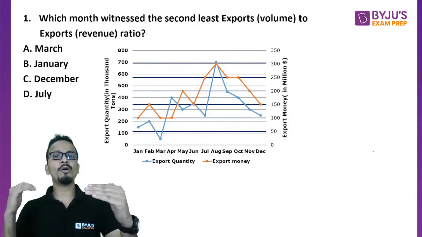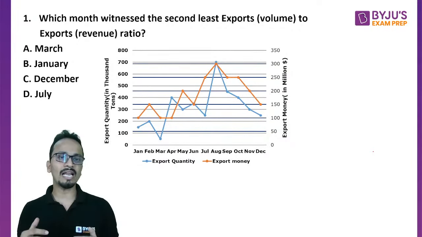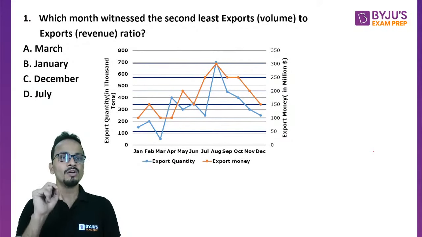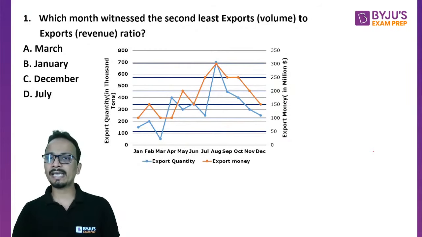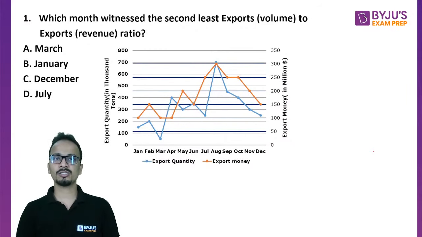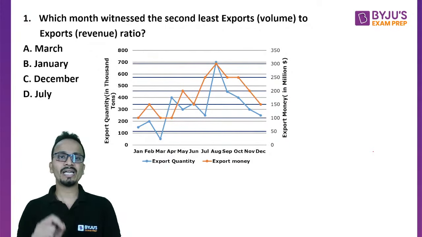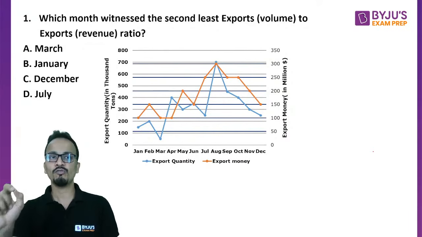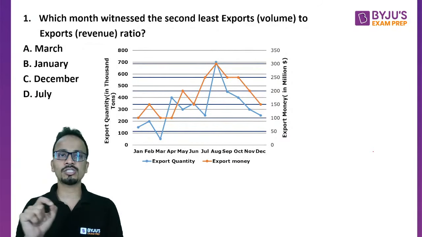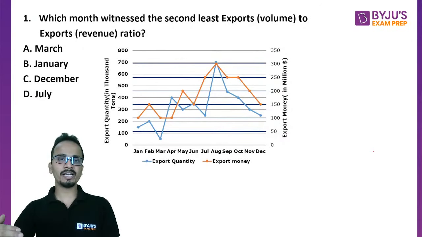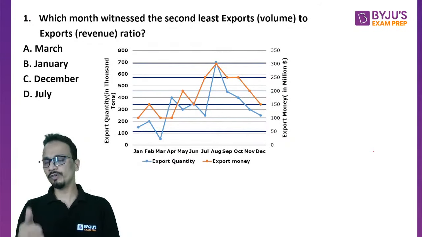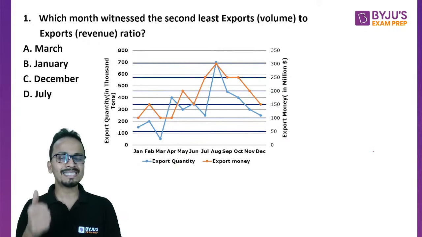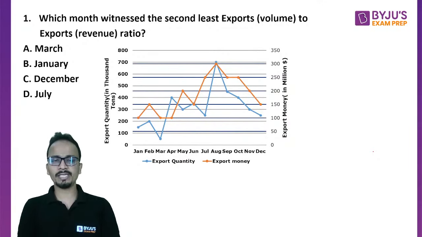So volume upon revenue, this is what we have to calculate for all the months, and we have to find out which month witnessed the second least exports. Okay, which month witnessed the second least ratio of exports volume and exports revenue. So we calculate the ratio and we'll have to find out which of the month will show the second least value, right?